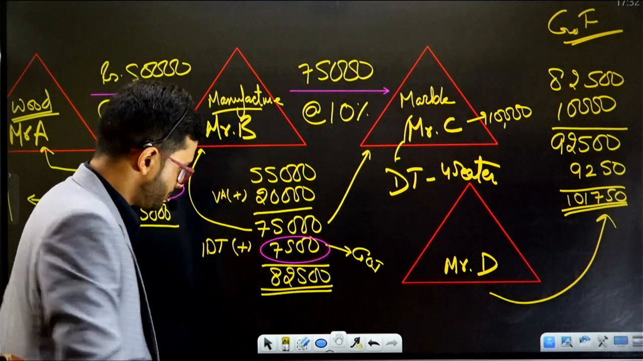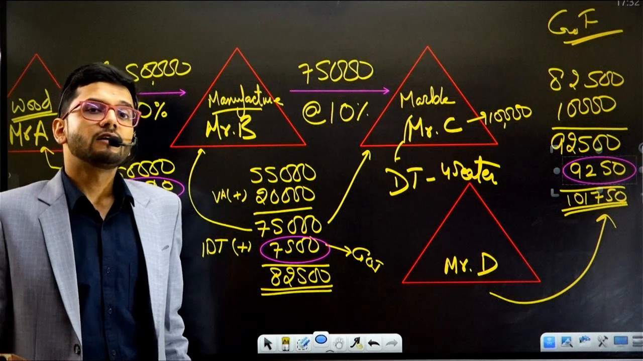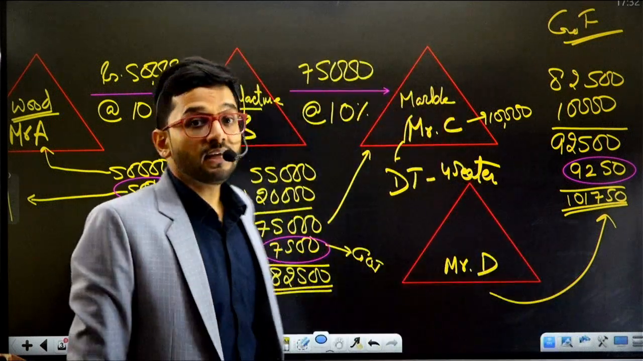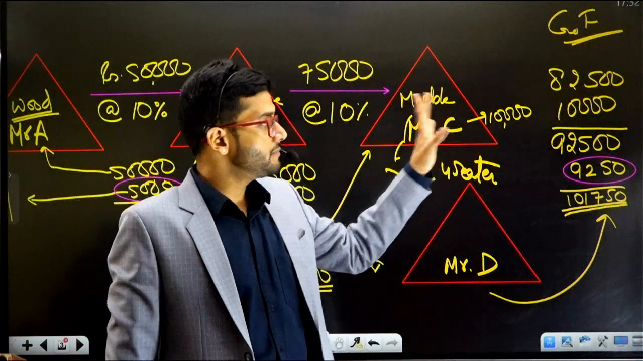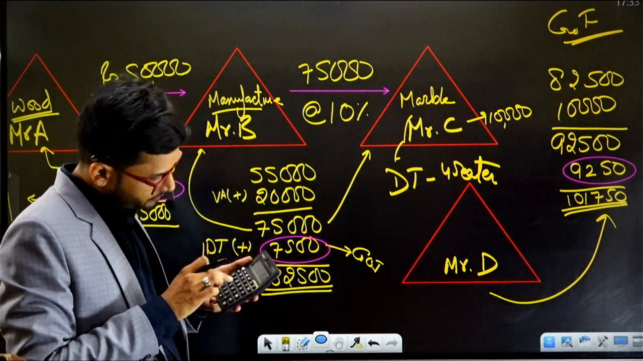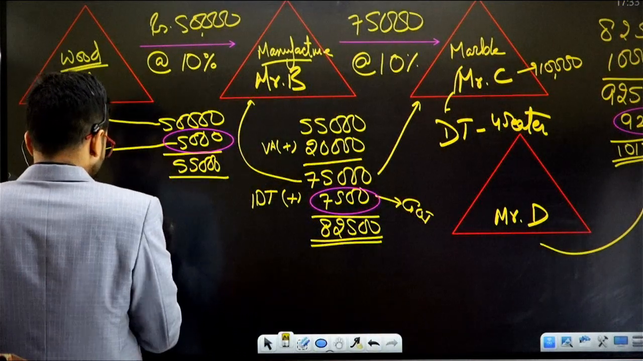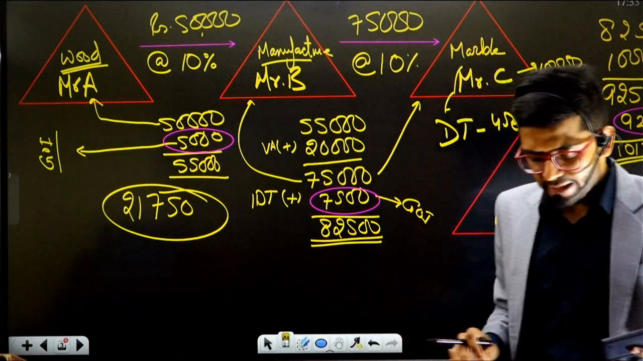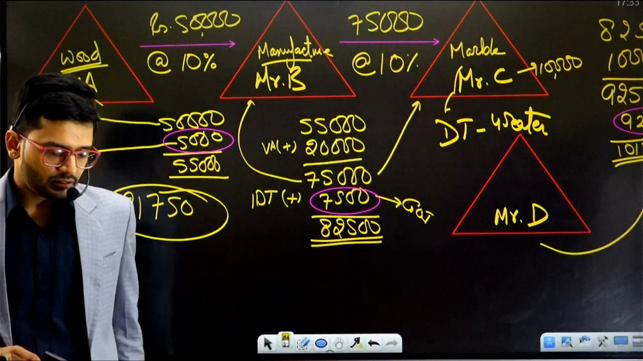Now I have a question for you. What is the total amount of indirect taxation which has been paid to Government of India? The amount is 5,000 paid by Mr. A plus 7,500 paid by Mr. B plus 9,250 paid by Mr. C. So in total, what is the amount? 7,500 plus 5,000 plus 9,250. The total amount which is paid to Government of India as taxes is 21,750. This is the total amount of indirect tax paid to Government of India for this particular dining table, for this particular transaction. Absolutely, this is the amount.